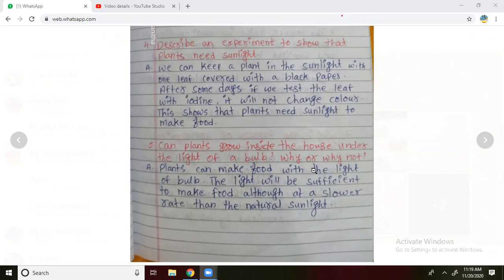Right. We are going to answer it. Plants can make food with the light of a bulb. Plants can prepare their food by using the light of a bulb also. The light will be sufficient to make food, although at a lower rate than the natural sunlight. They will prepare food, but very slowly.